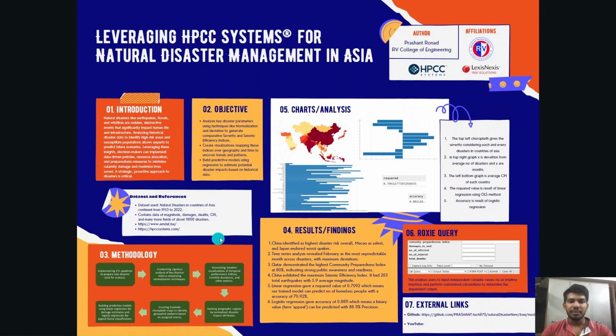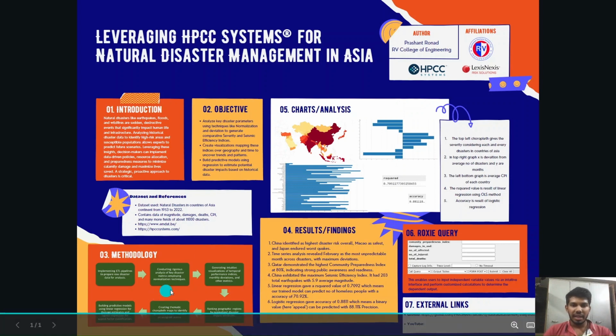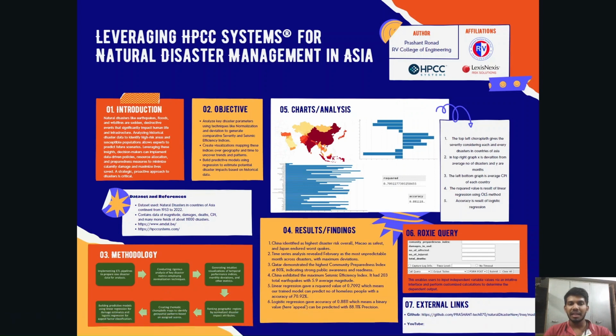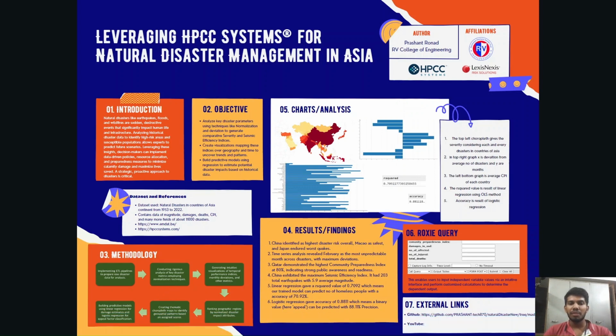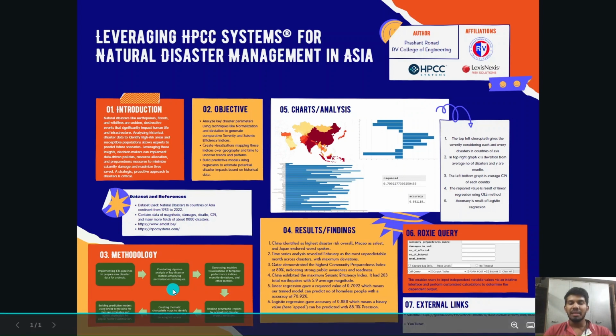Coming to the methodology, first we implement the ETL pipelines to prepare the raw disaster data for analysis, and then we conduct a rigorous analysis of key disaster data using specific indices and normalization techniques. And then we generate intuitive visualizations of temporal performance indices and monthly deviations and other metrics.